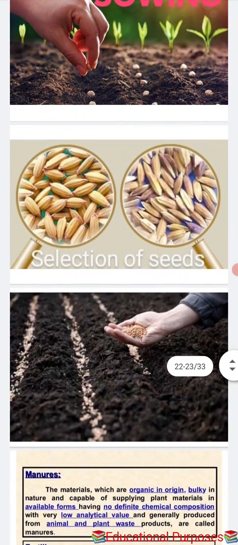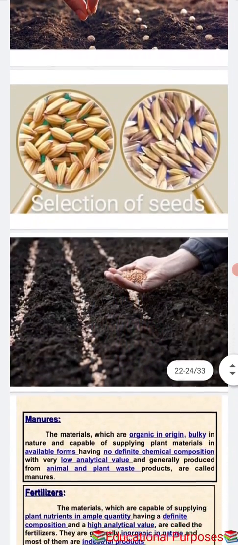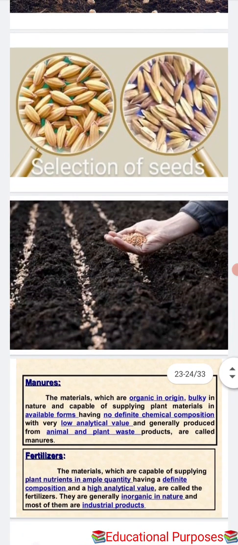Now we will move to our third topic, that is adding manure and fertilizer. So what is meant by adding manure and fertilizer? The substances which are added to the soil as nutrients for the healthy growth of plants are called manure and fertilizer. Now we will see some basic differences between manure and fertilizer.